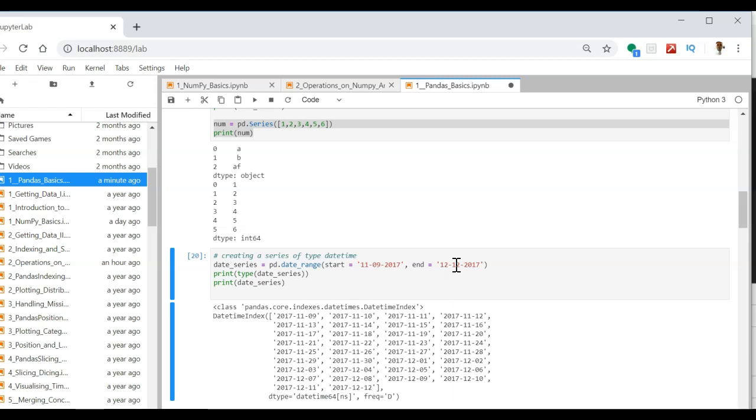So what it does, it prints all the dates between the two. See my output here is 9th of November 2017, 10th of November 2017, 11th of November. Actually the date here is 9th of November 2017 to 12th of December 2017. The format is first month, second day, and then year.